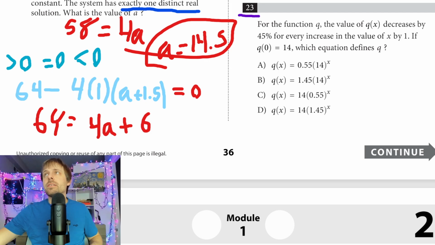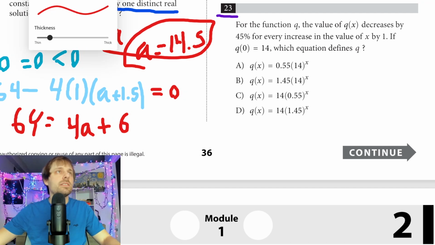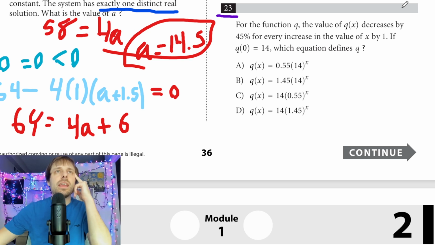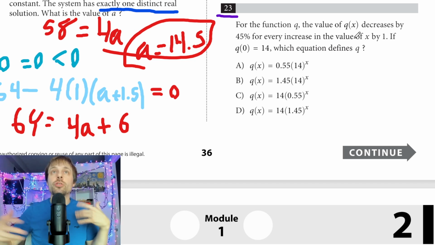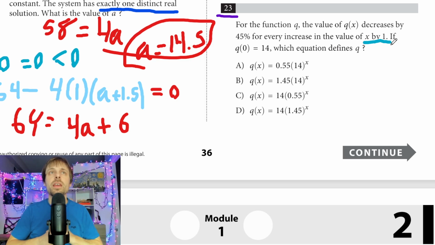Number 23 here. Let's shift this over a tiny bit here, and let's see what's going on in this one. I see Q of x decreases by 45% for every increase in the value of x by 1. So this is very normal. Analyzing our x, or our amount of years, is usually the exponent in these exponential functions.